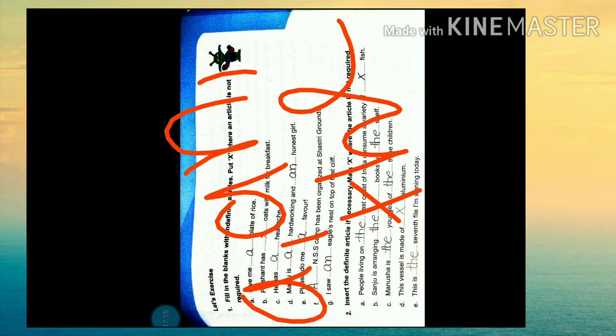A or an is an indefinite article because it does not point out any particular or definite noun. They are used before singular nouns, countable nouns, and indefinite nouns. Then the choice between a and an is determined by sound. The word a is used before a singular noun beginning with a consonant sound.